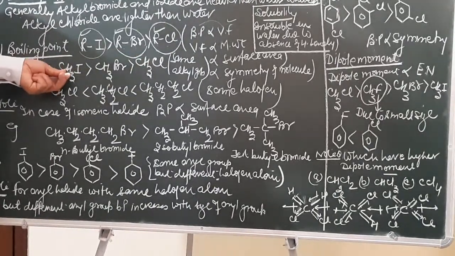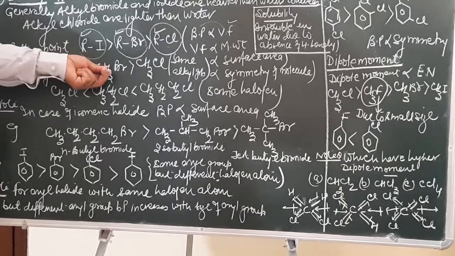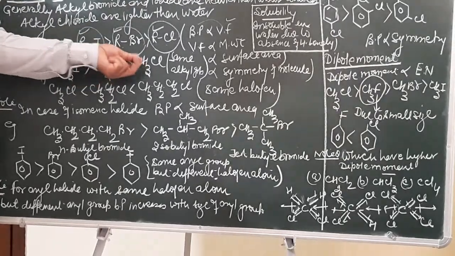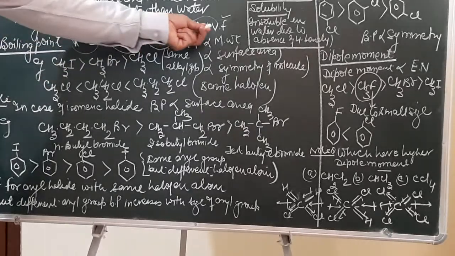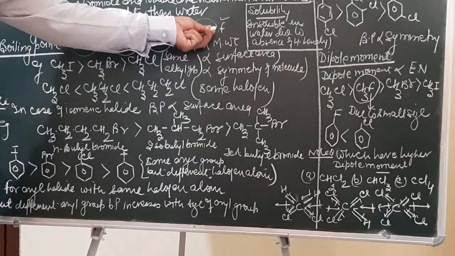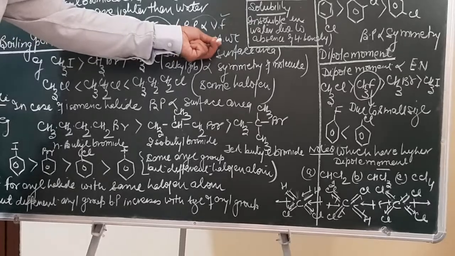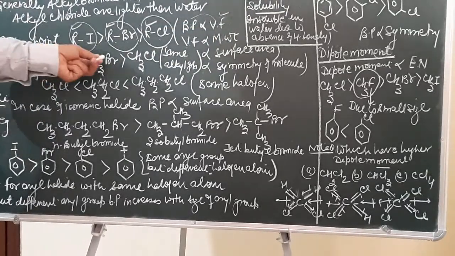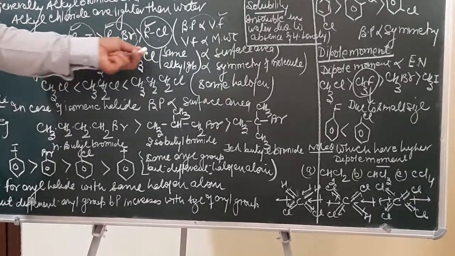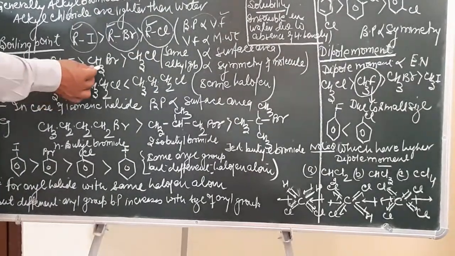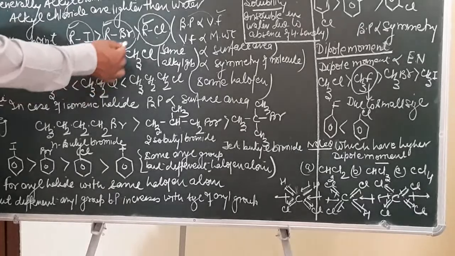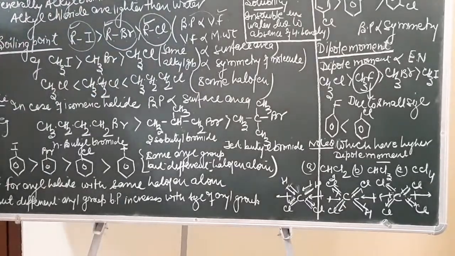So methyl iodide will have a higher boiling point as compared to the bromo compound, as compared to the chloro compound. Why? Because in methyl iodide, van der Waals forces of attraction are more. Why more? Because the molecular weight of the iodo compound is more than the bromo compound, which is more than the chloro compound. So when alkyl groups are the same, the iodo compound will have a higher boiling point as compared to the bromo, as compared to the chloro compounds.